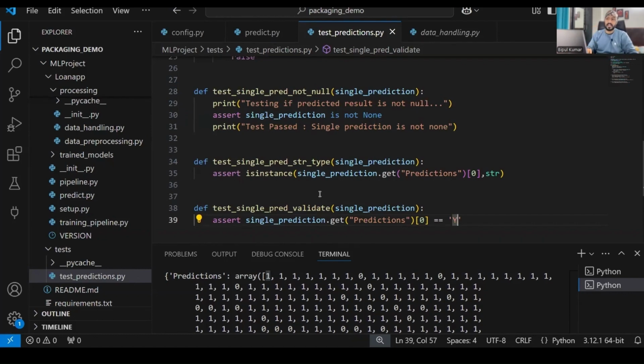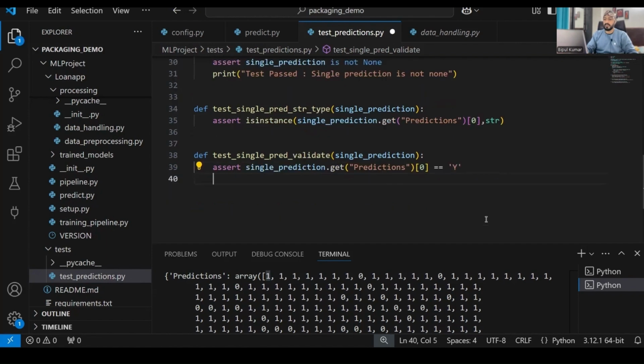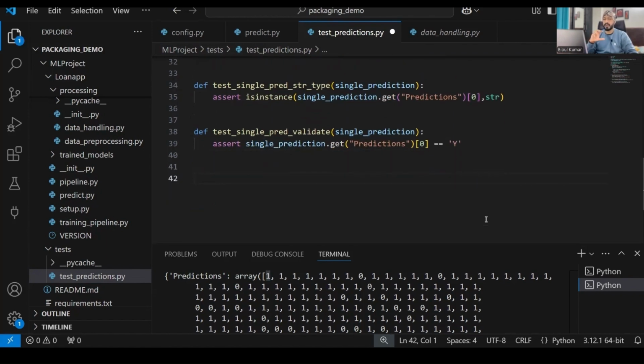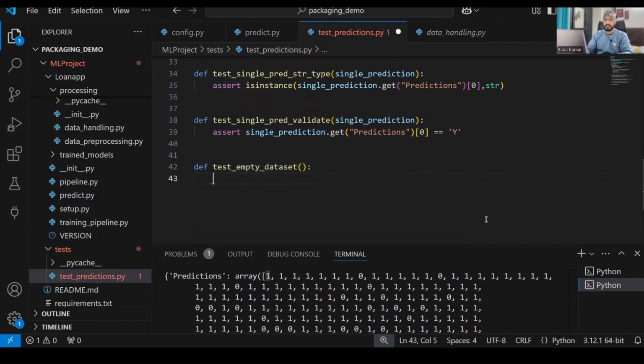So the next test case that we have to use is to test what will happen if my input is blank. Okay, that means the user is not entering any value. So is it like my application will get crashed, or will it handle it gracefully, right? So I'll write over here def test empty dataset. Okay, so first let's say I'll define an empty dataset. Empty dataset means what? Actually, I'll just use over here a blank value, nothing.